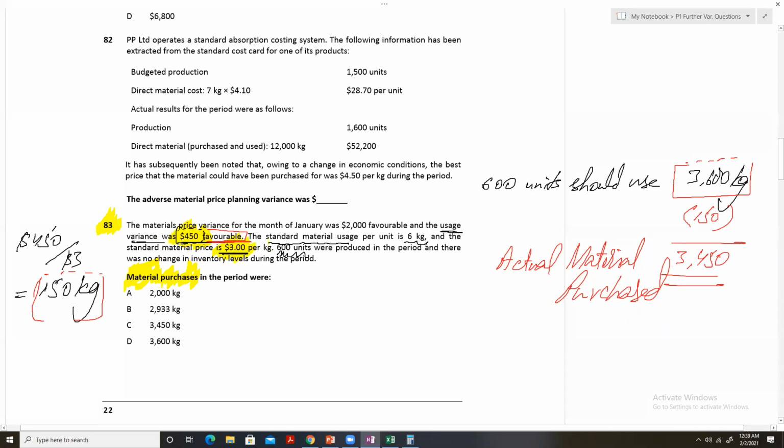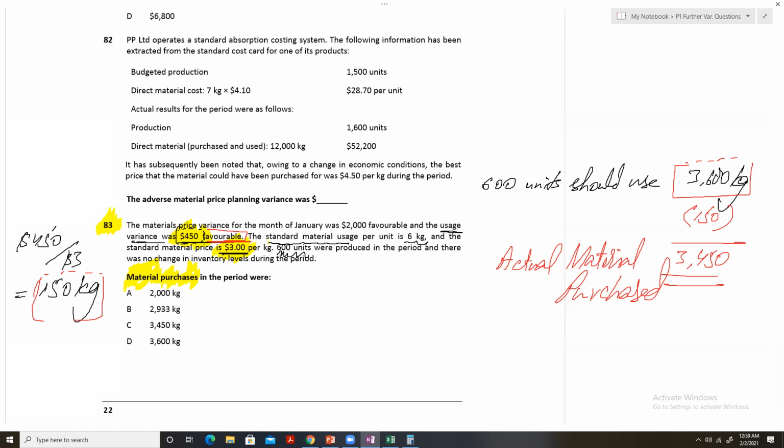You can also make it more clear if you solve this question using the material usage variance formula.